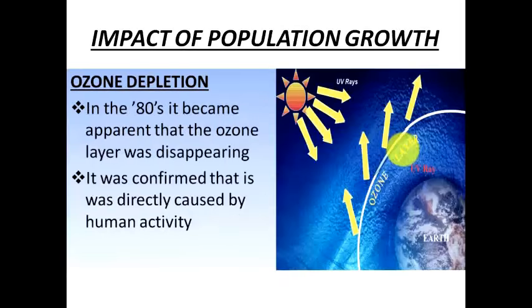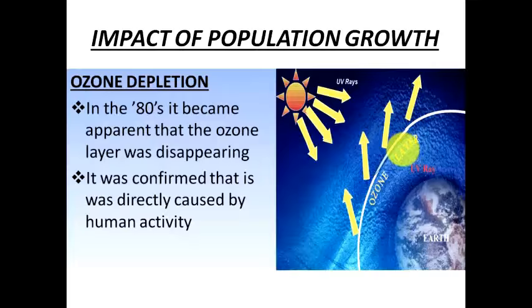Okay, next is ozone depletion. In the 80s, it became apparent that the ozone layer was disappearing because there was a hole in the ozone layer. And it was confirmed that it was directly caused by human activity because of the chlorofluorocarbons that were emitted. Because of that, it had created a hole in the ozone layer. The hole in the ozone was actually attributed to harmful human activities, right?